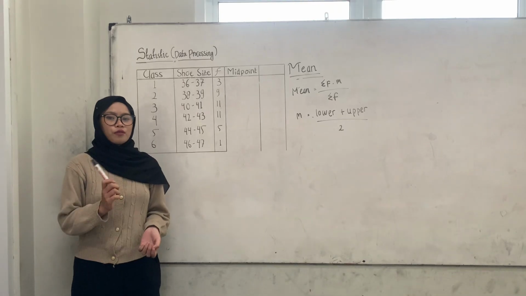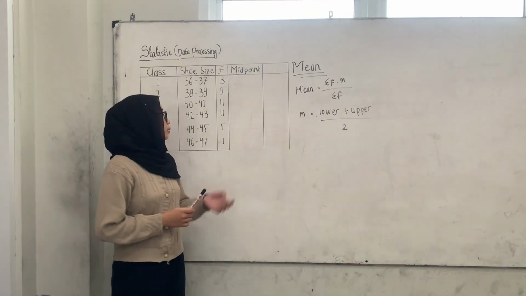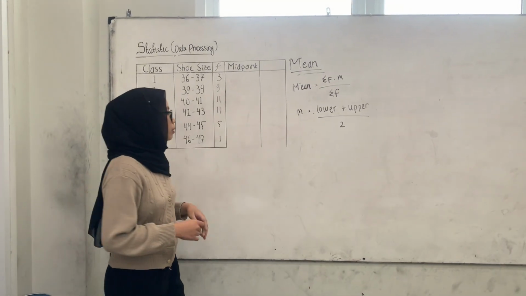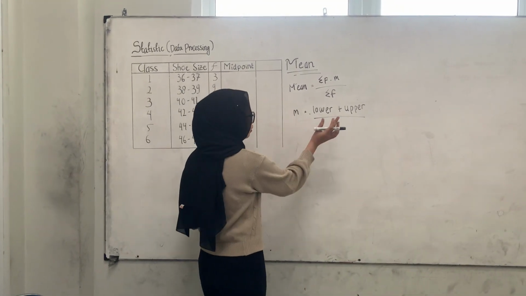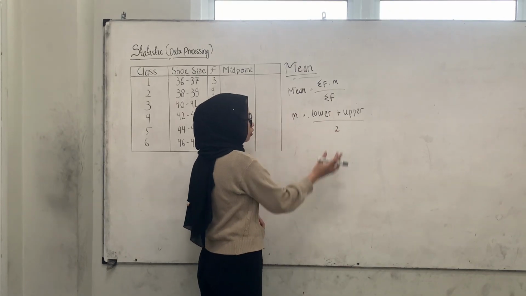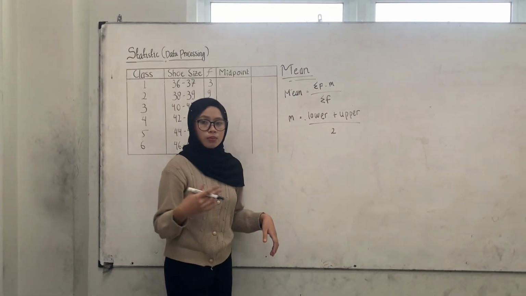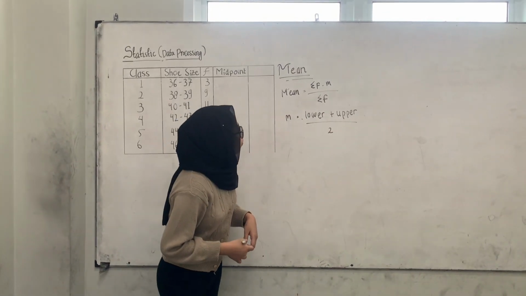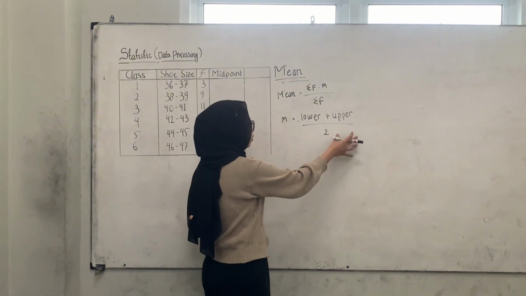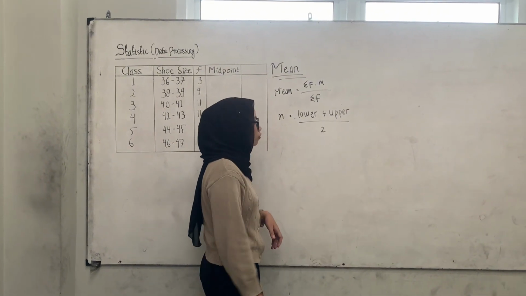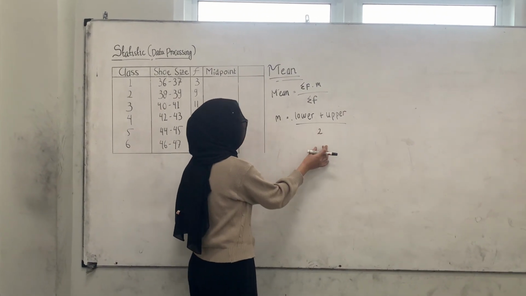For the first step, we're going to find the midpoint values. The midpoint is going to be the lower boundary of the interval plus the upper boundary of the interval, divided by 2.